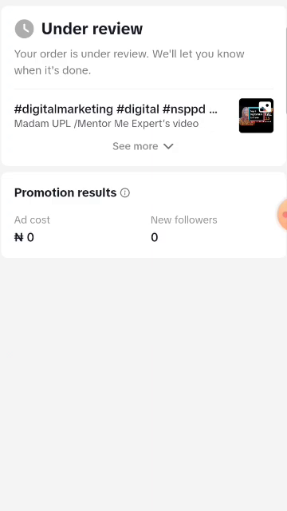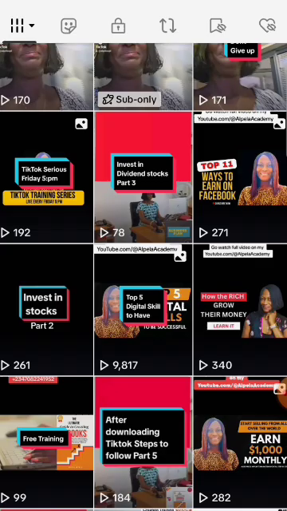I want to say a very big shout out to TikTok for doing this. And if this really goes well, that means you don't need Grow Host anymore to help you with the growth of your TikTok. You can do it yourself and get so much following. You can also do it yourself and make people watch your video. This is amazing. Big one for TikTok. So after TikTok has approved my ads, let me show you the video.